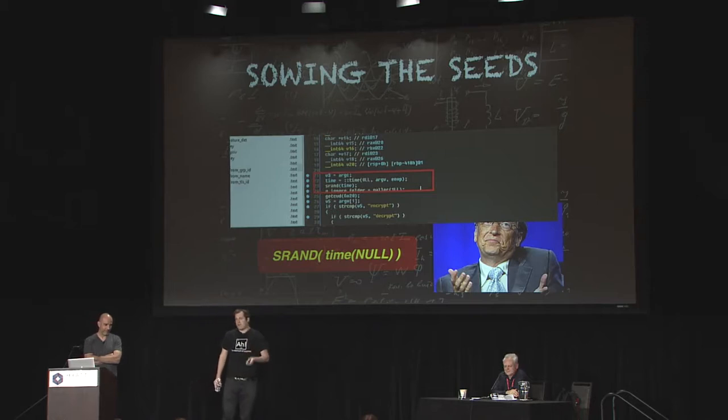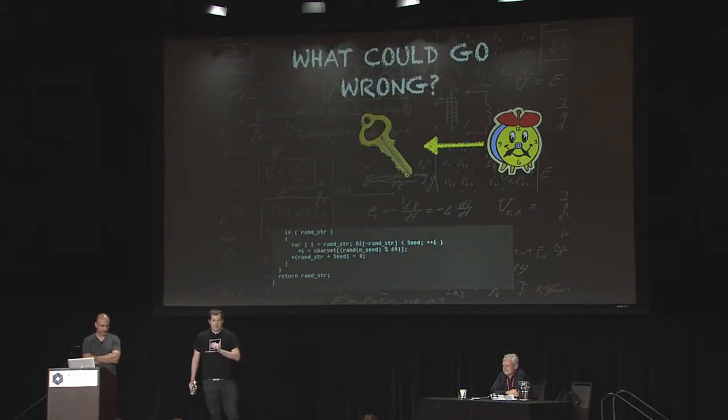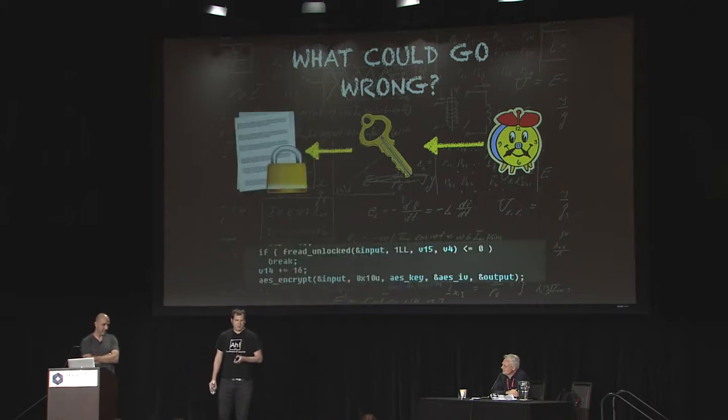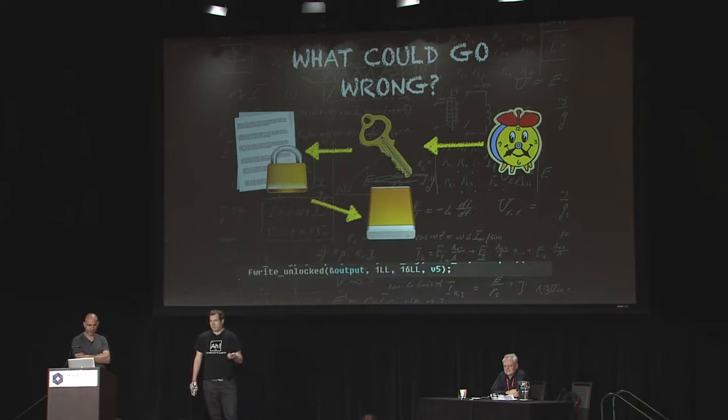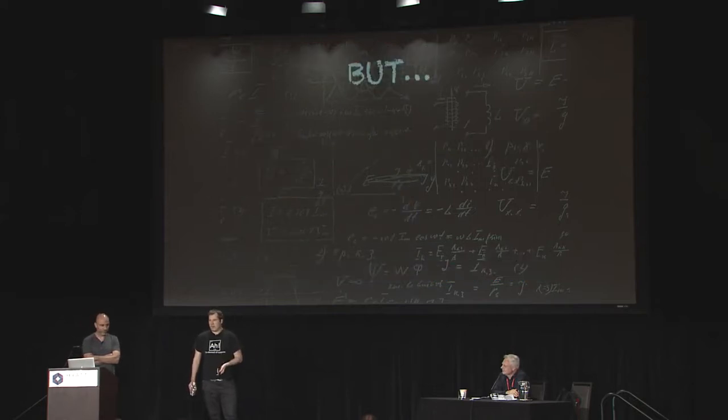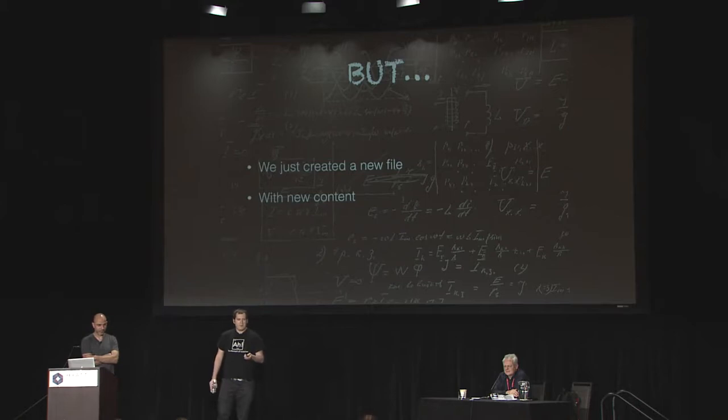So let's recap what we just did. We took the current timestamp, we used it to generate a session key, we used the session key in order to encrypt a file, we took the encrypted file and we wrote it to disk. So far, so good, right? Where's the catch? Let's think about this again. We just created a new file. This file has new encrypted content, and another new thing it has is a new timestamp. Do you see where this is going?